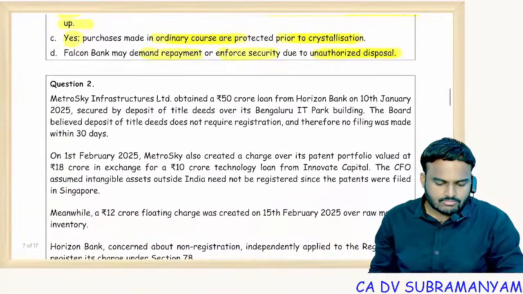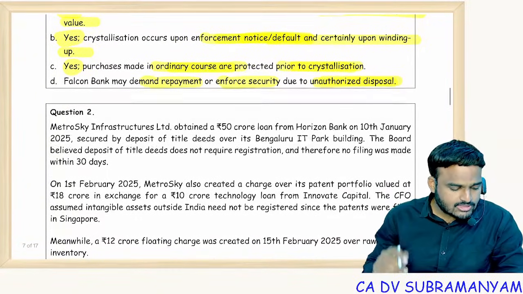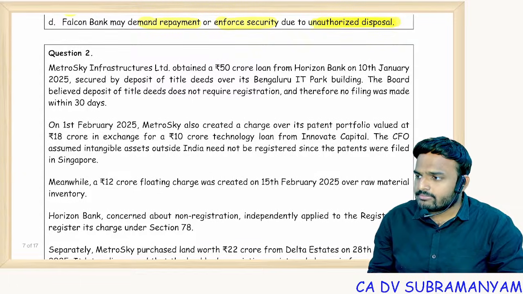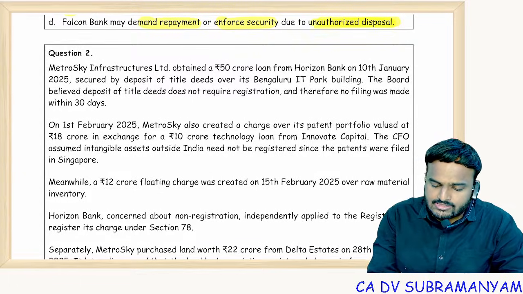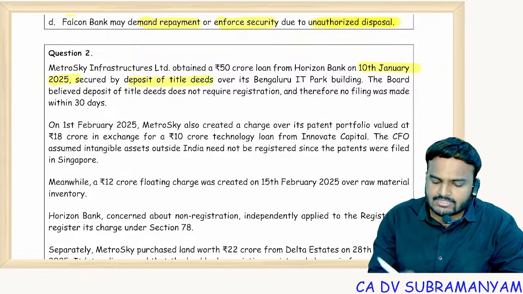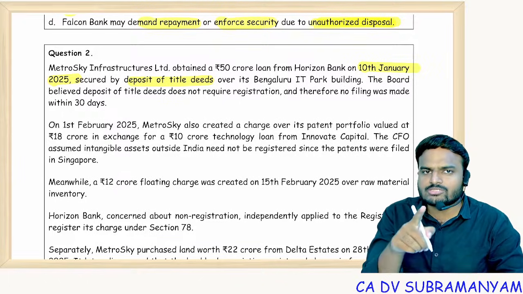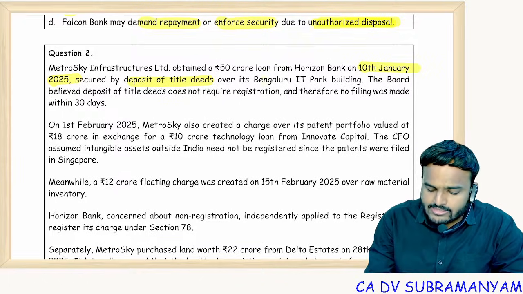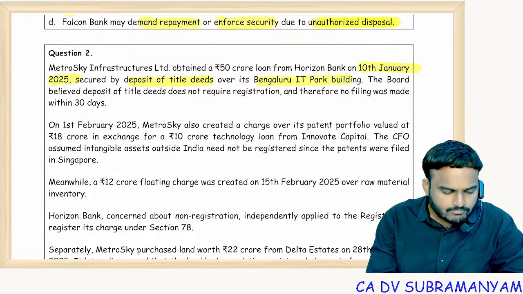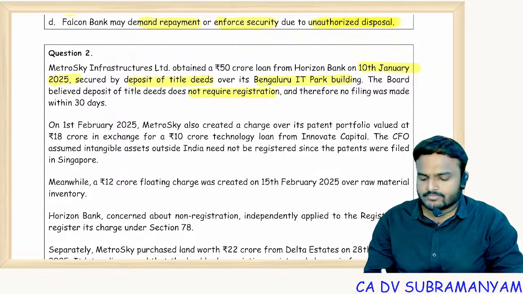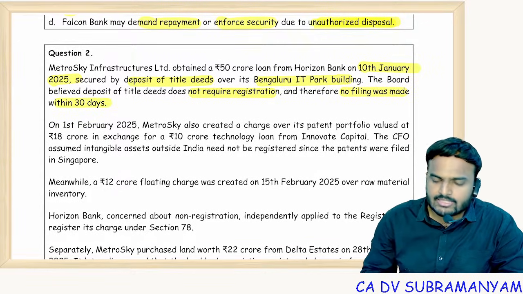Next, question number 2. In the first question, we have seen types of the charges. Metro Sky Infrastructures Limited obtained a 50 crore loan from Horizon Bank on 10th January 2025, secured by deposit of title deeds. This is nothing but a fixed charge, because fixed charge also includes mortgage. Over its Bengaluru IT Park building. The board believed deposit of title deeds does not require registration. Therefore, no filing was made within the 30 days.